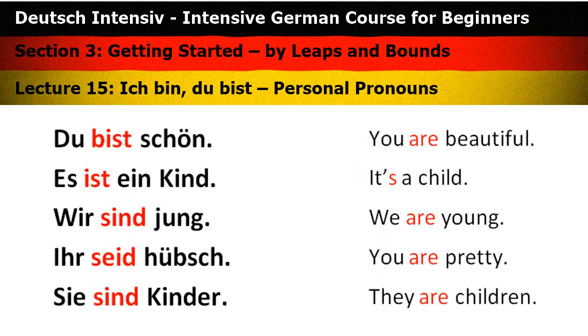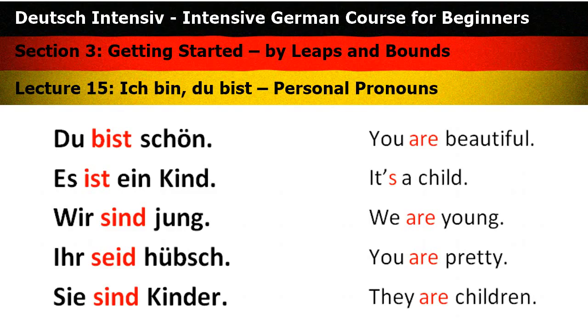Okay, here's some more examples. Du bist schön. Es ist ein Kind. Wir sind jung. Ihr seid hübsch. Sie sind Kinder. So these are examples of the verb to be, conjugated. So you can repeat now.